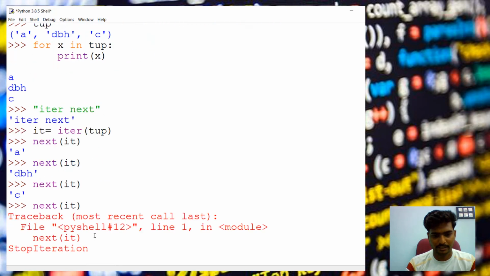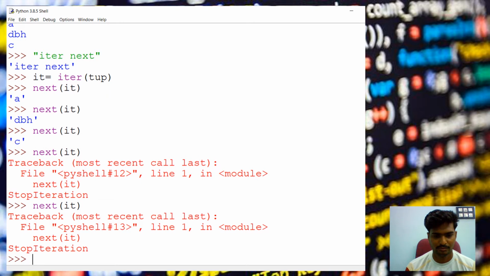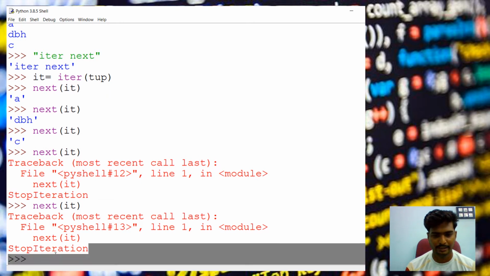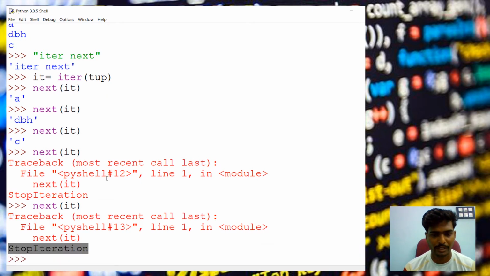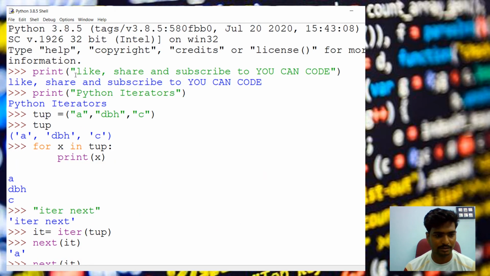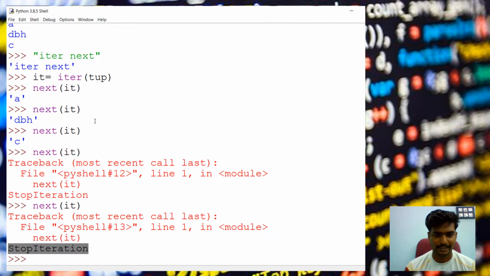If you do it again, you see it raises a stop iteration, because no data is available after that. We won't get any more data because we only have three items. So this is an iterator with a tuple.